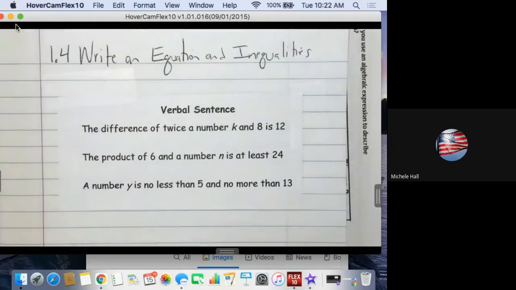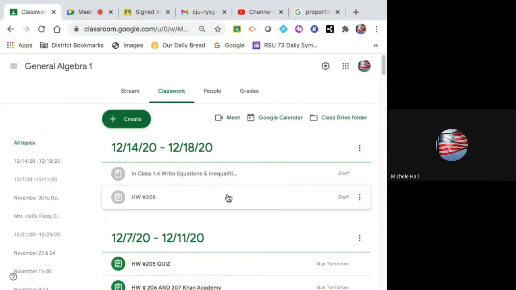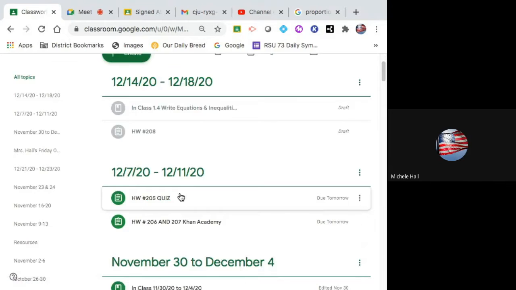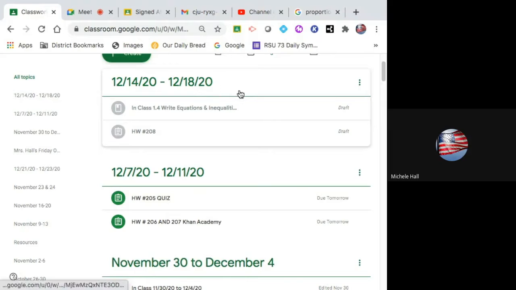We want to know this is 1.4 because this is where the test is going to. 1.1 through 1.4 tests next week, closing it out before Christmas break. Looking at Google Classroom, last week was right here, 12.7 through 12.11. I told you it will always be at the top of the page, just like this week is already up there at the top of the page.